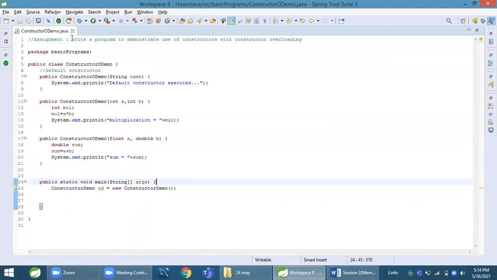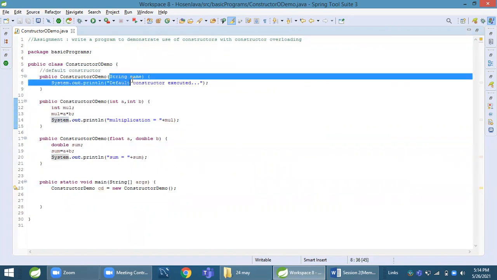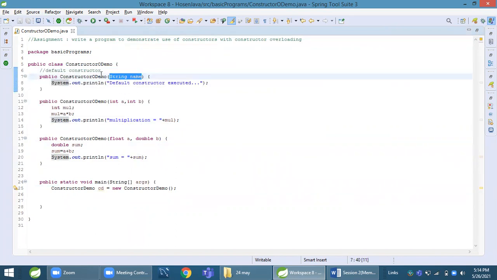Yeah, this is constructor overloading. We can write more than one constructor, and each constructor will have different parameters. This constructor has one parameter, that is a string parameter. This constructor has two integer parameters, and this has two parameters: one is float type and the second is double type.